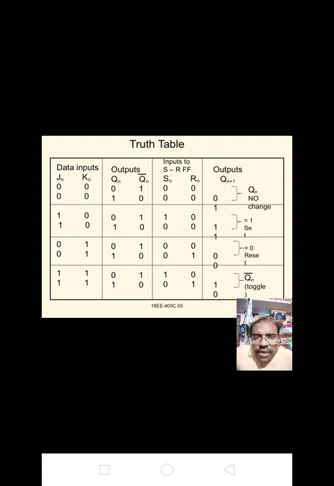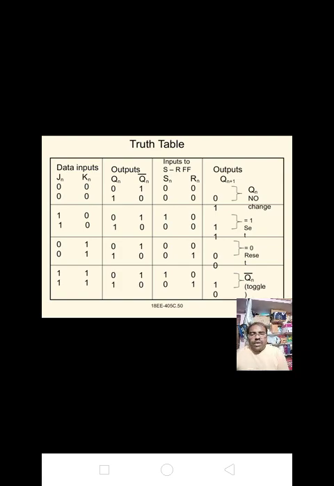For data inputs 1 0 with output 0 1, the output becomes 1. If the input is 1 0 and output is 1 0, the output is 1, it is the set condition. If the input is 0 1 and output is 0 1, the output is 0, it is reset. If the input is 0 1 and output is 1 0, output is 0, it is reset.